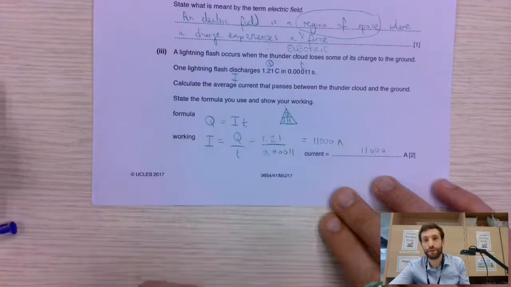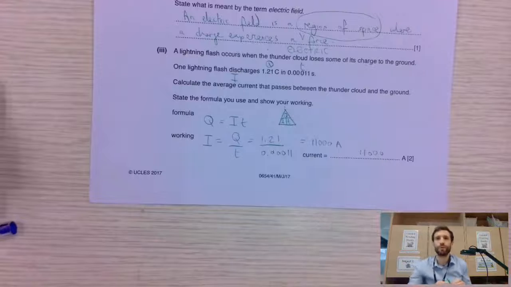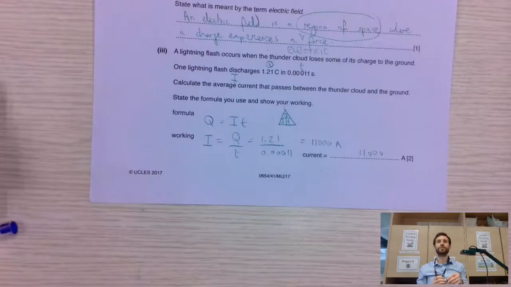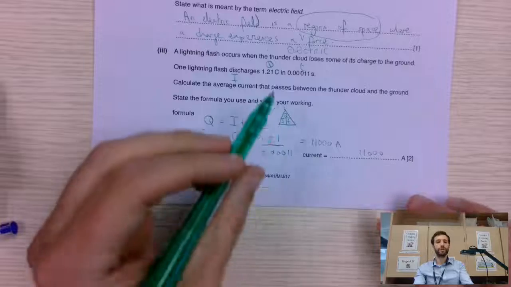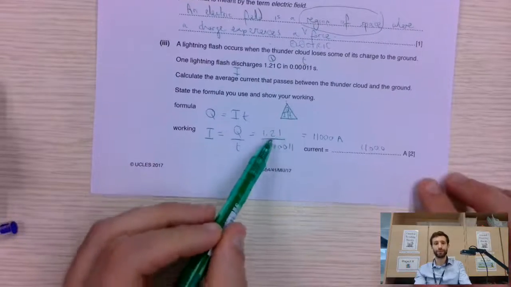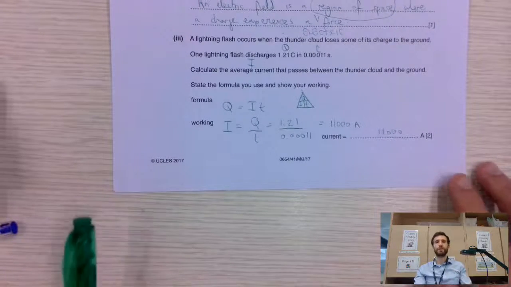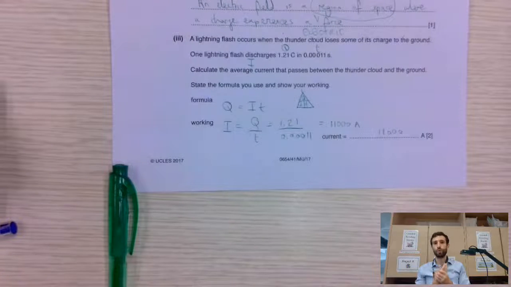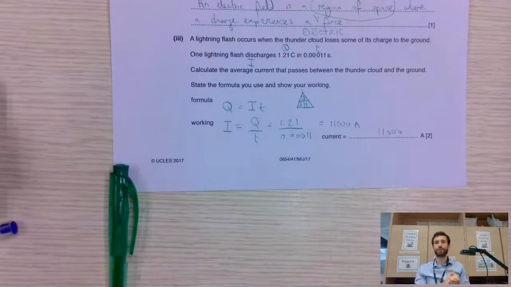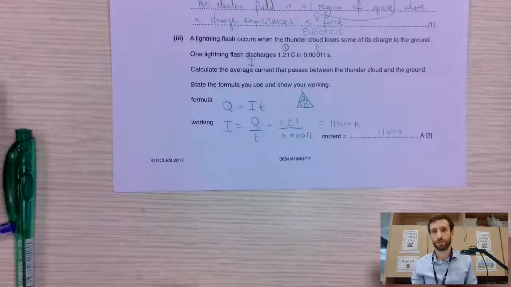And this is a classic example of Cambridge choosing its numbers very wisely, because when you look at these initially, they are quite weird numbers. 1.21 divided by 0.00011. Well, when you divide them out, you realize that 11 squared is 121. So actually, there's a factor of an 11 coming out. You end up with a nice 11,000 amps. This should be telling you why we don't want to be hit by lightning, because we're having 11,000 amps going through our bodies. That seems pretty scary to me.